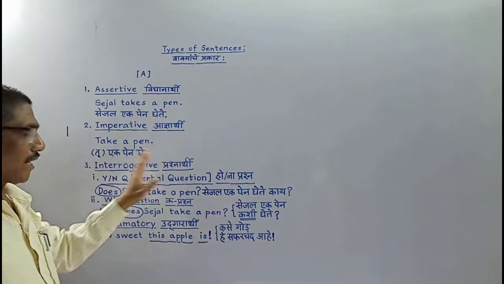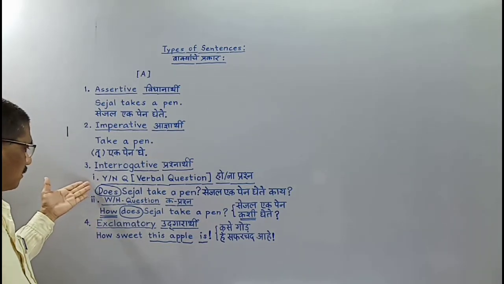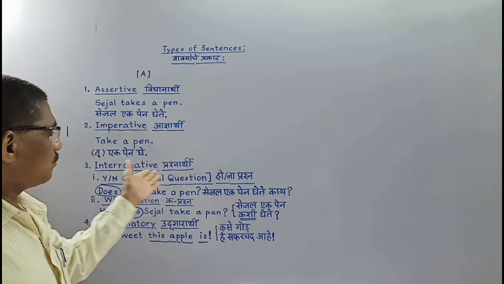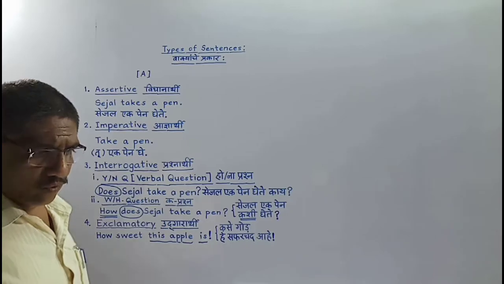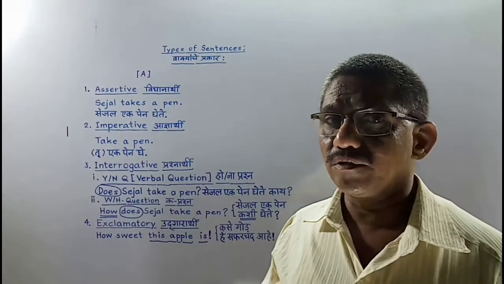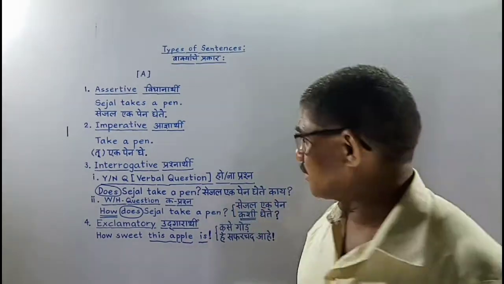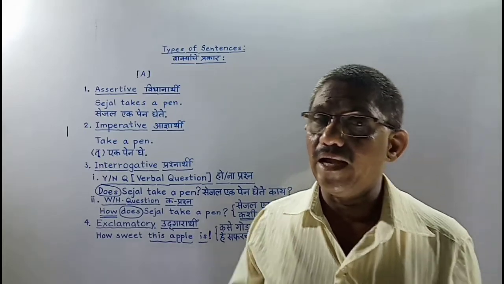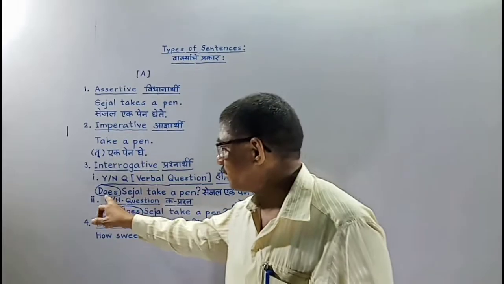Then comes interrogative, which means asking questions. The first subcategory is the yes/no question, or verbal question, that begins with one of the 24 helping verbs. Remember, it begins with one of the 24 helping verbs, and one and only one helping verb should come here.